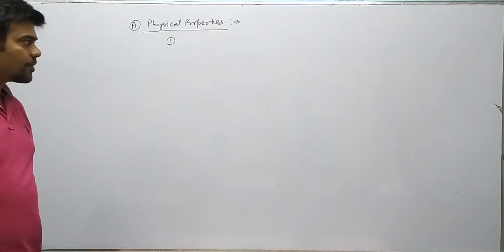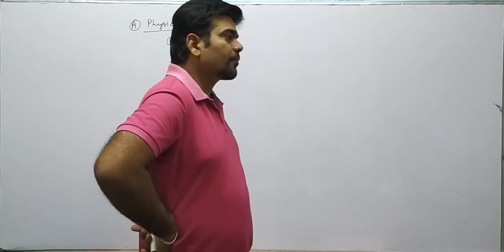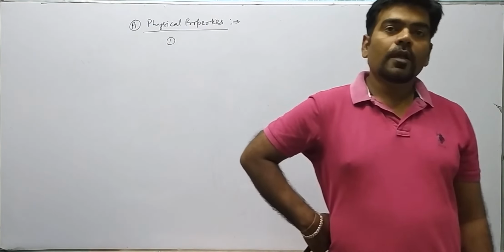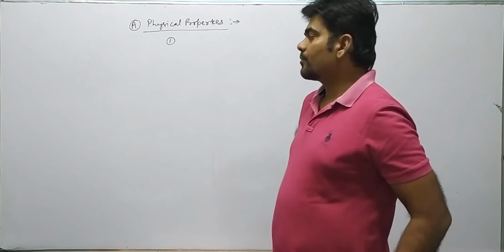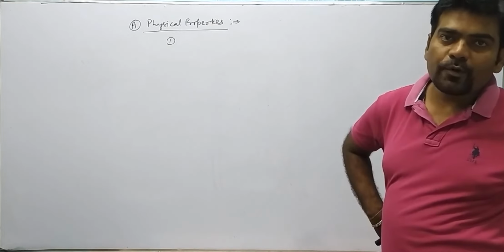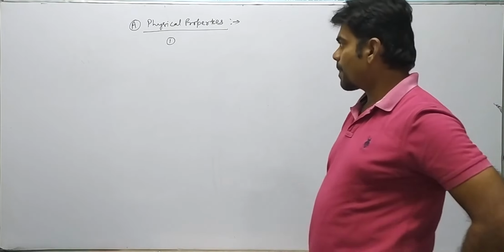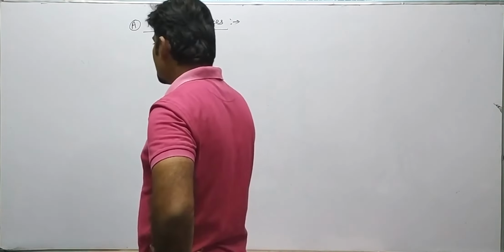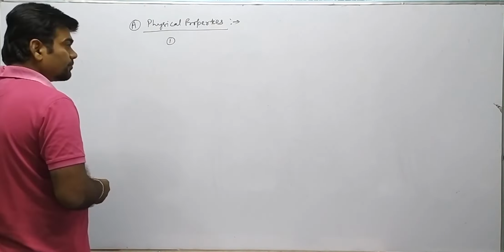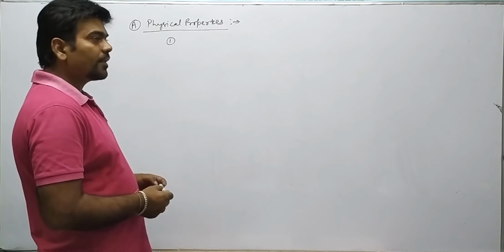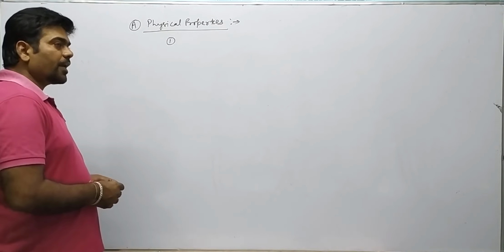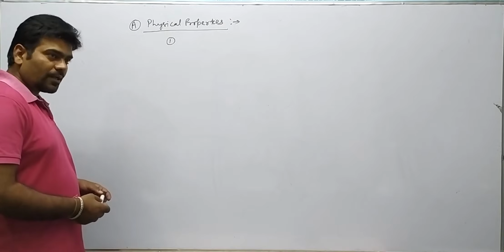Next is boiling point. Aldehydes and ketones possess a higher boiling point than that of corresponding hydrocarbons of comparable molar mass.